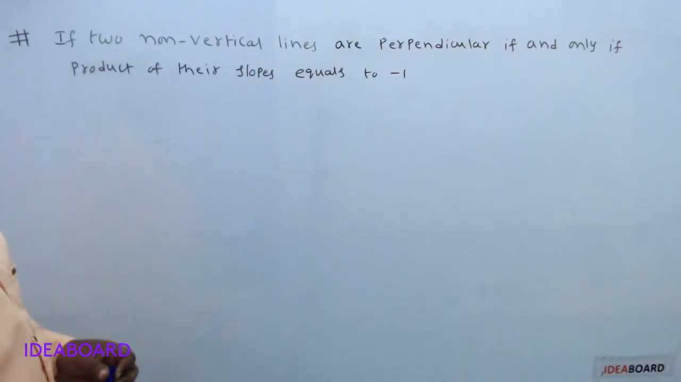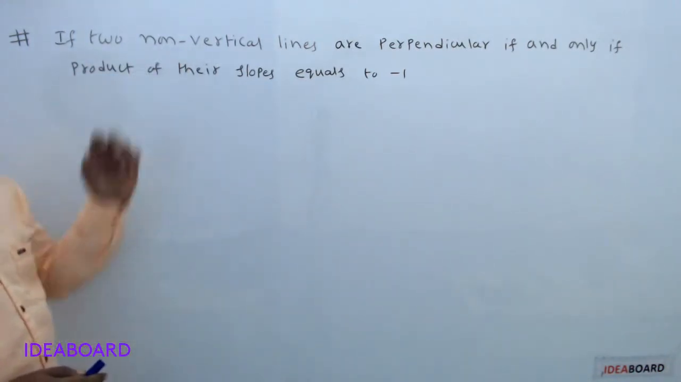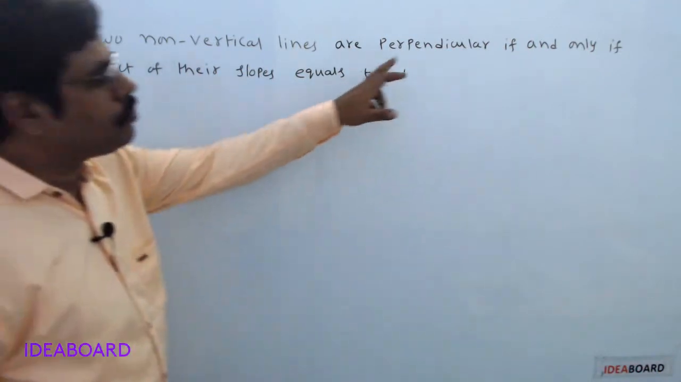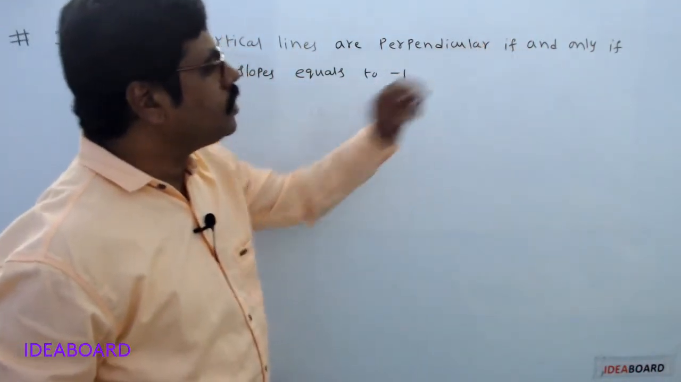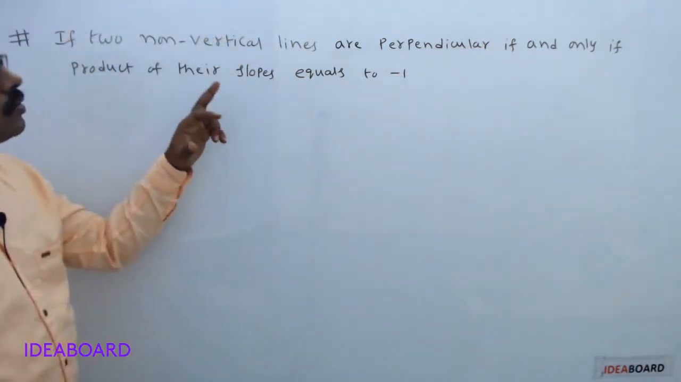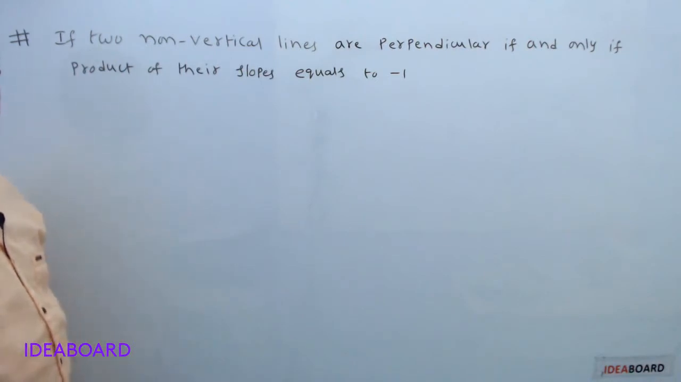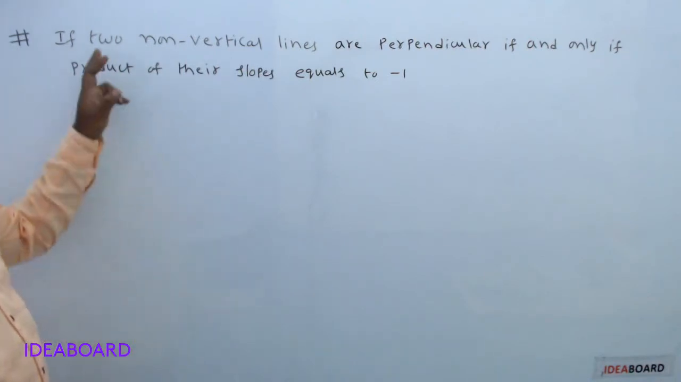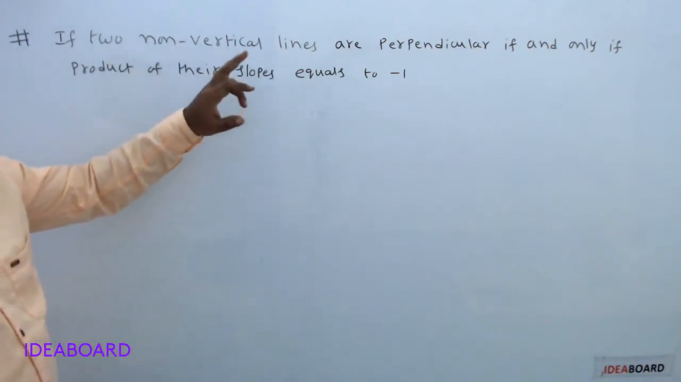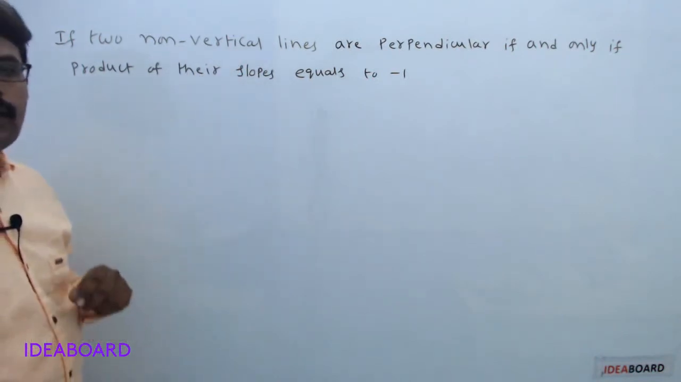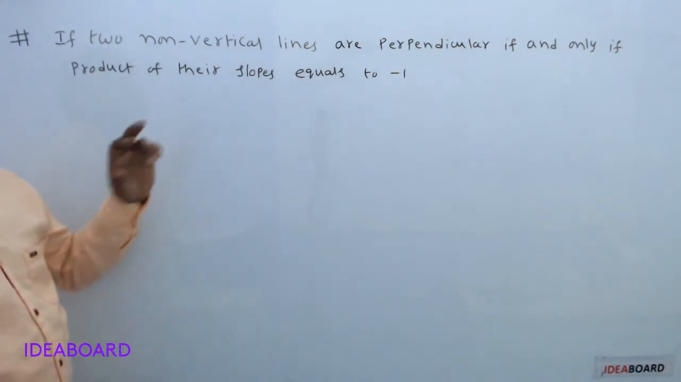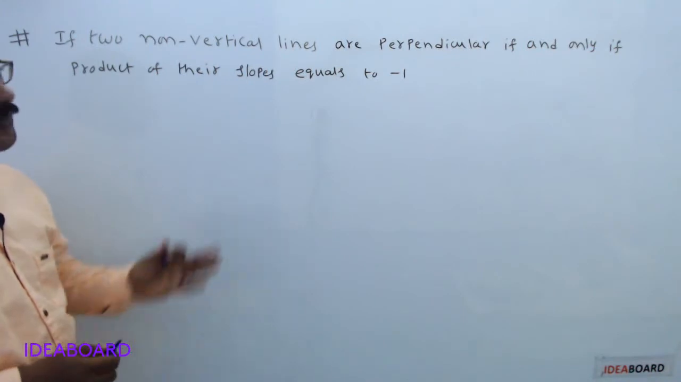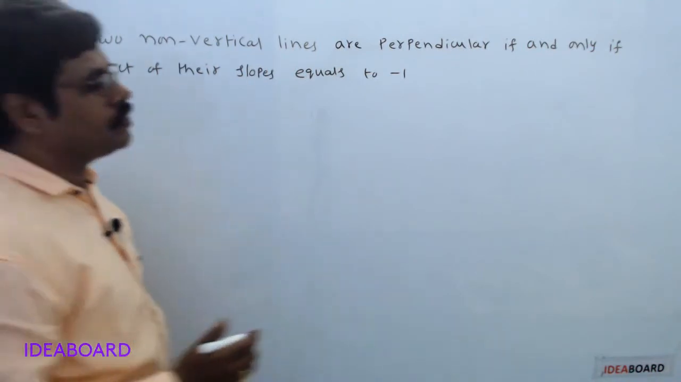Now come to the next point. If two non-vertical lines are perpendicular if and only if the product of their slopes equals -1. What is the statement? If two non-vertical lines are perpendicular if and only if the product of their slopes equals -1. Now draw a diagram.